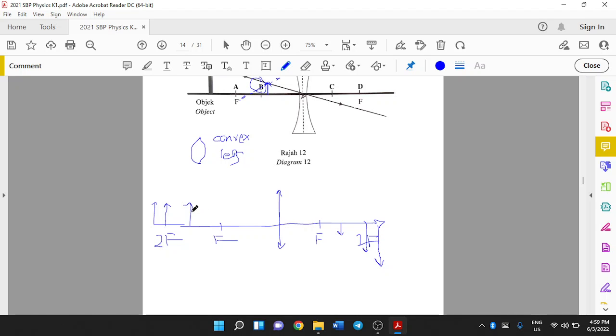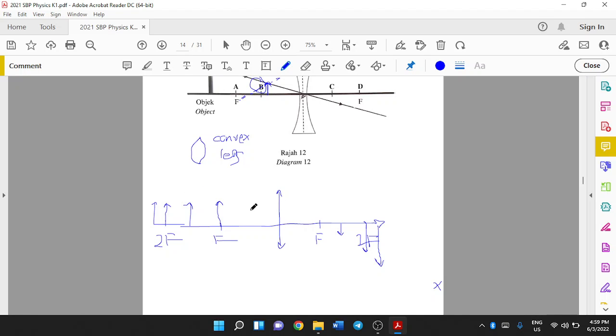So you can see that when your object is getting closer to your optical center, your image is getting larger. And remember, at 2F, your image and object are equal in size. When your object is at your focal point, the image will form at infinity.